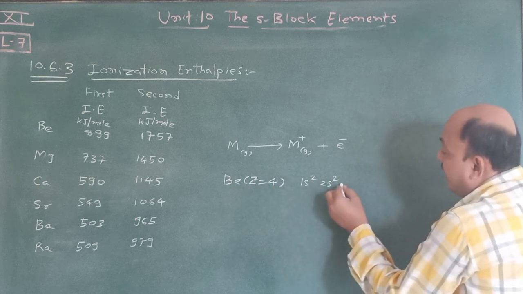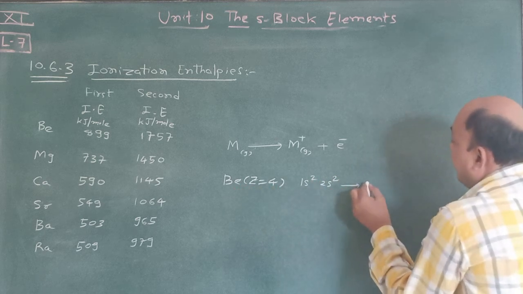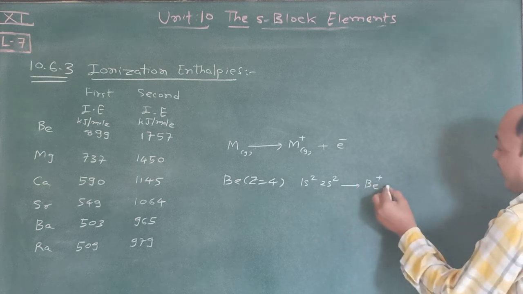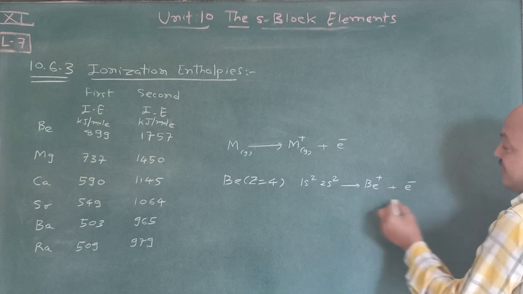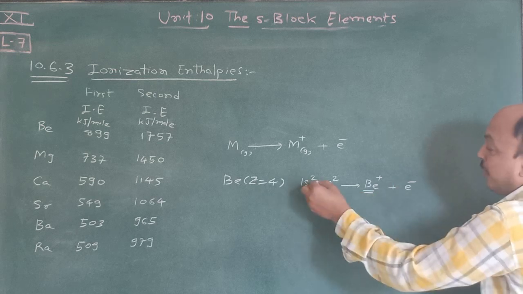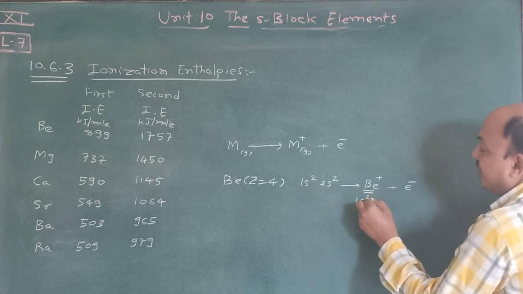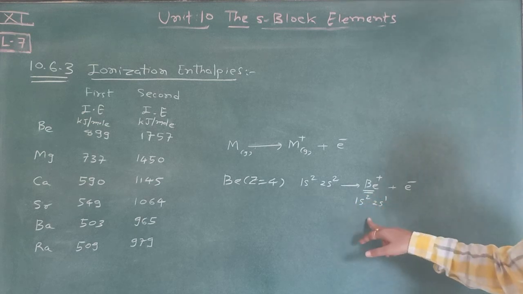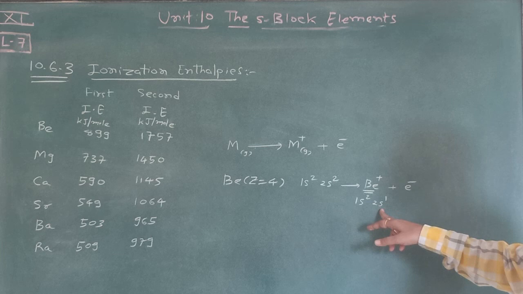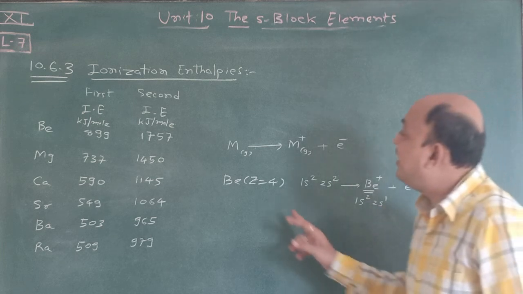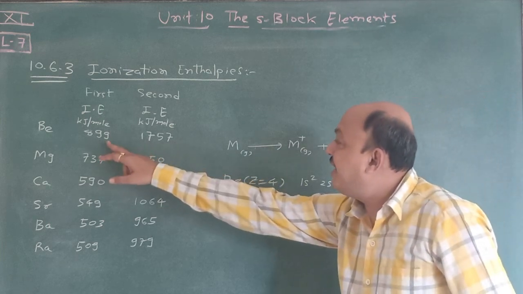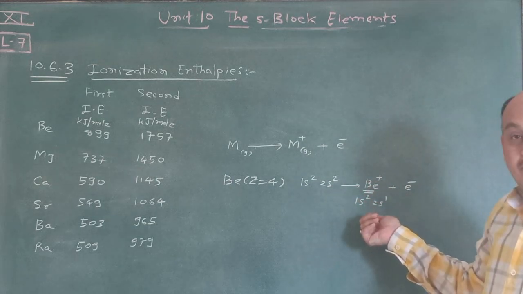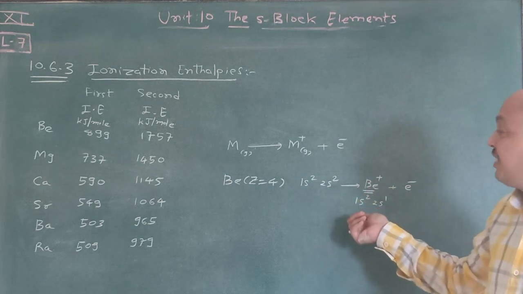Suppose we remove one electron. It produces Be+, a positive ion, and an electron is released. Be+ has electronic configuration 1s2 2s1, because one electron is released. So here 899 kilojoule per mole is the ionization enthalpy. This is considered the first ionization enthalpy.